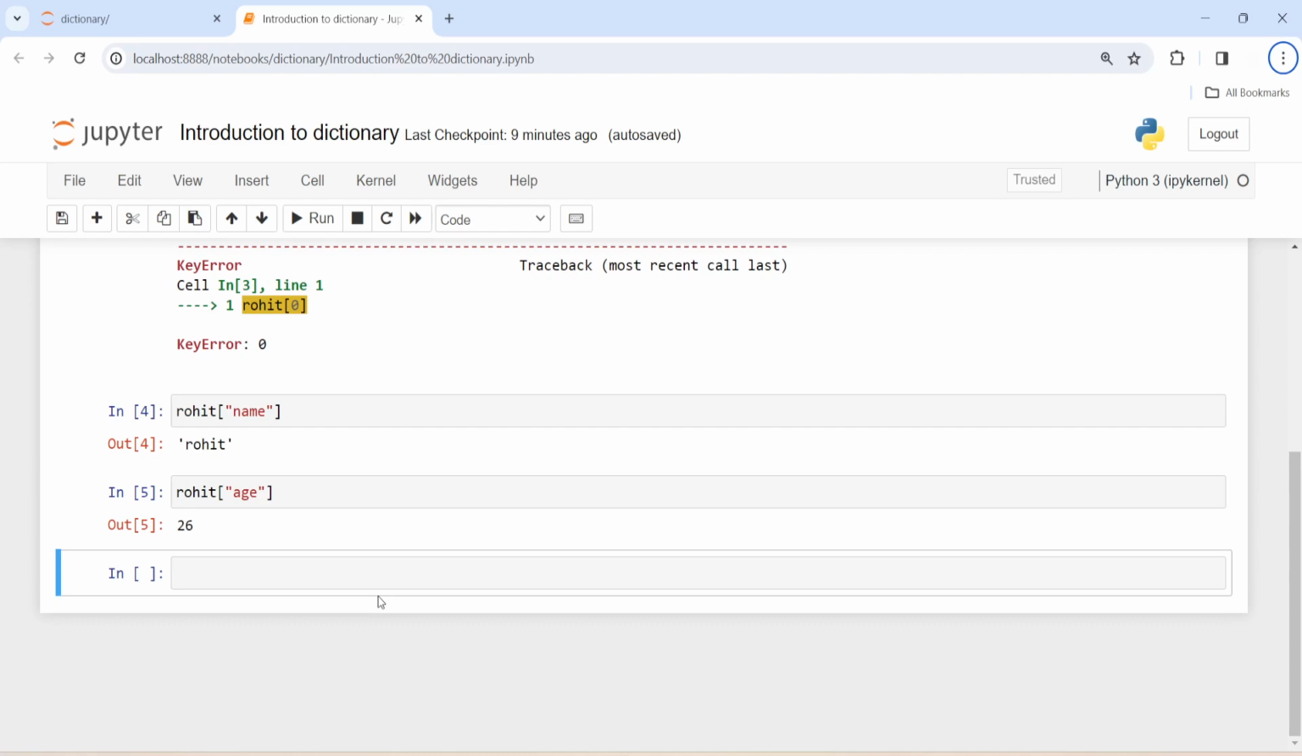In the next video we will see how we can create a dictionary using different methods.